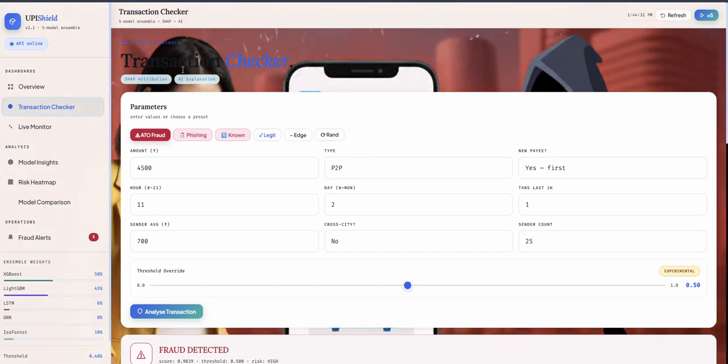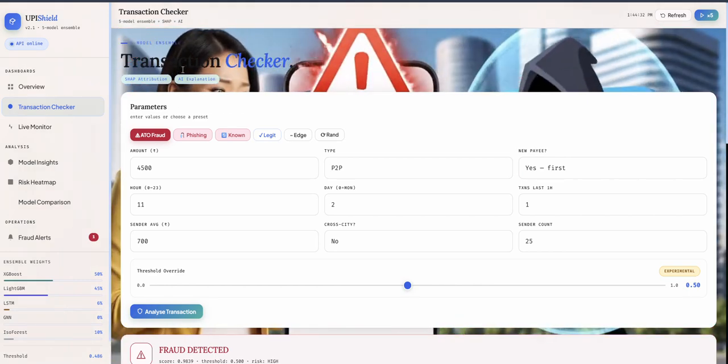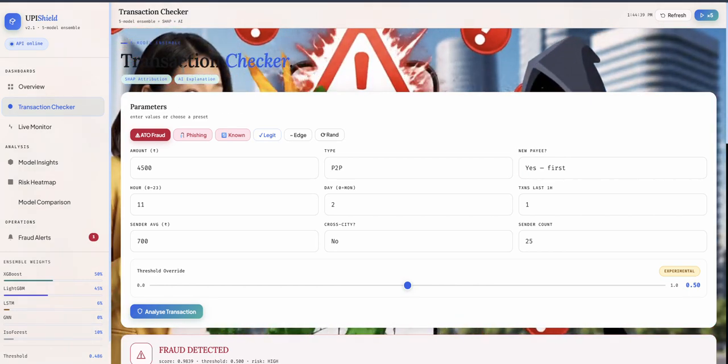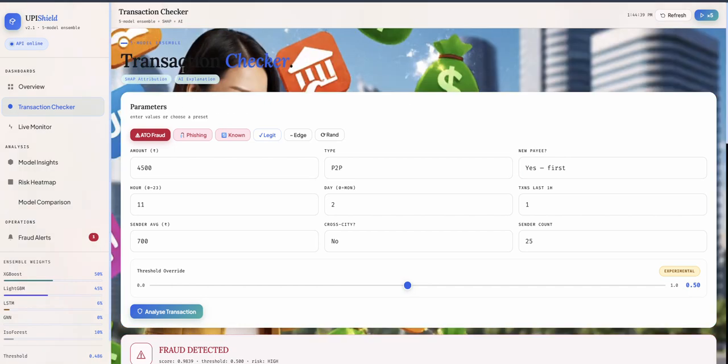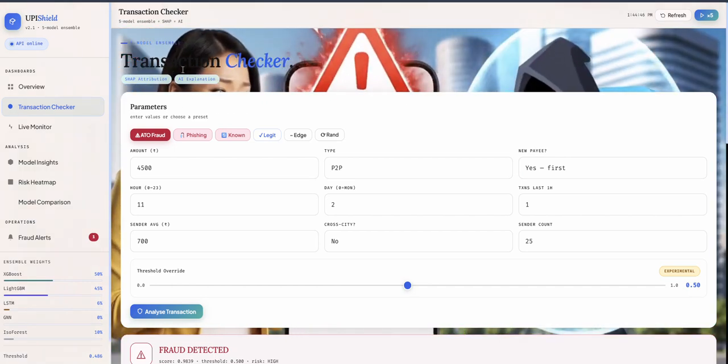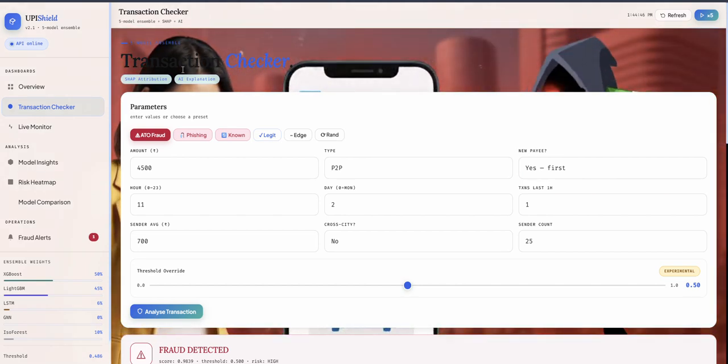I hope this system helps people and banks find patterns very early, and they could reduce fraudulent activities using those patterns. And yeah, that's it. Thank you.